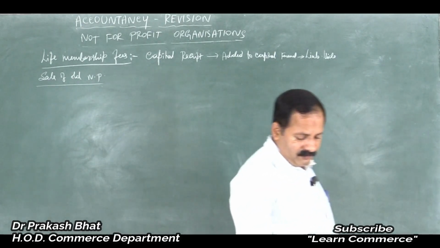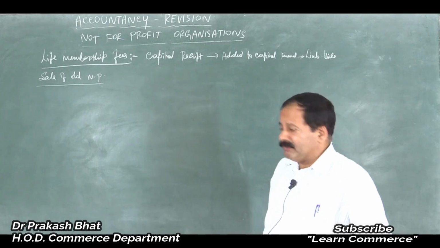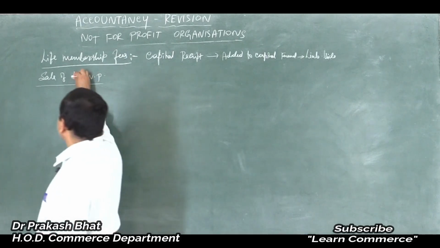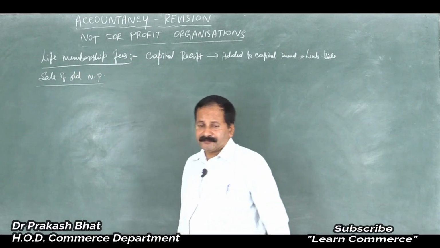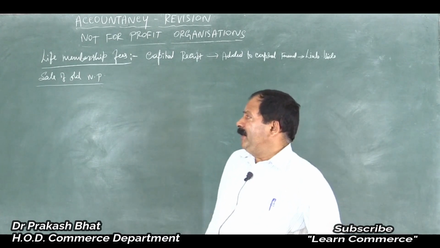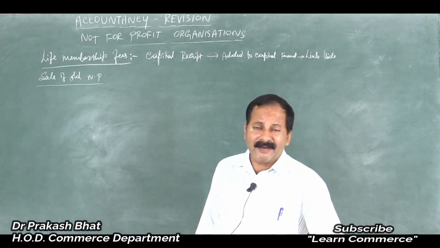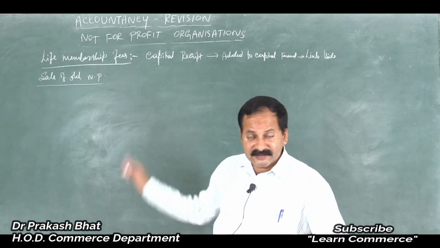Those old newspapers which are not useful for the organization later will be sold in the market as scrap. So when you sell it, the not for profit organization will get an amount.